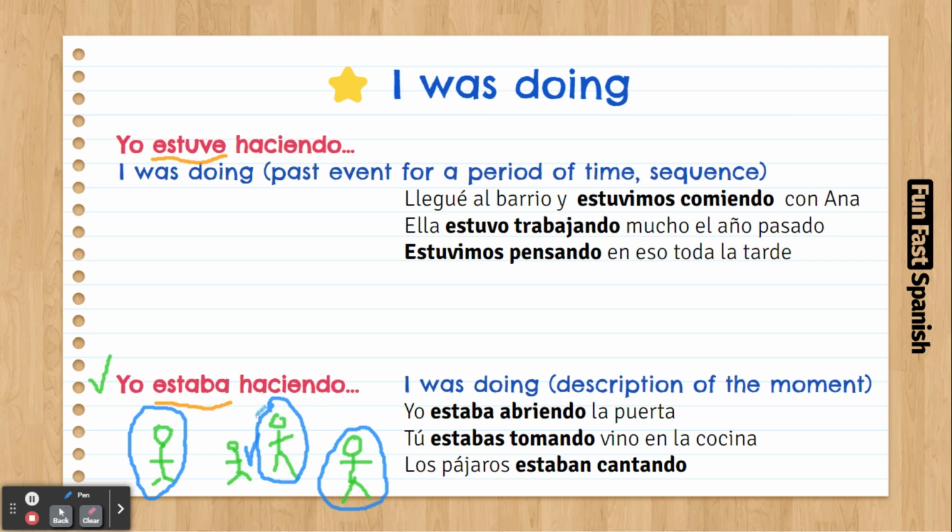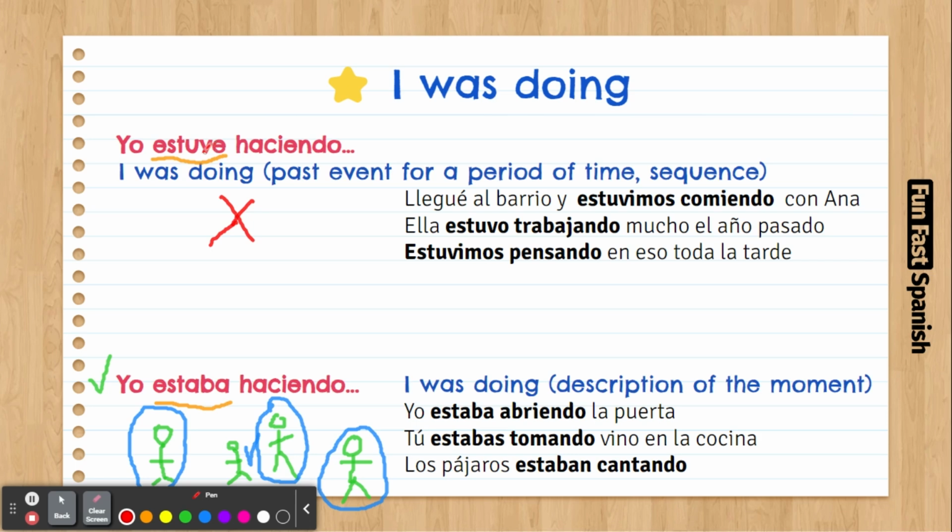Now, if you say yo estuve haciendo, or tú estuviste haciendo, it's not to describe at all. Here, we are not describing what's happening around. This is completely different.